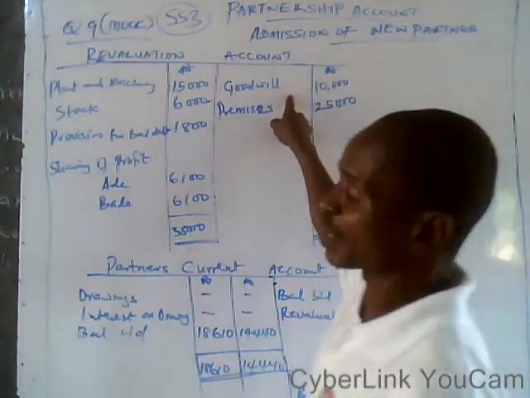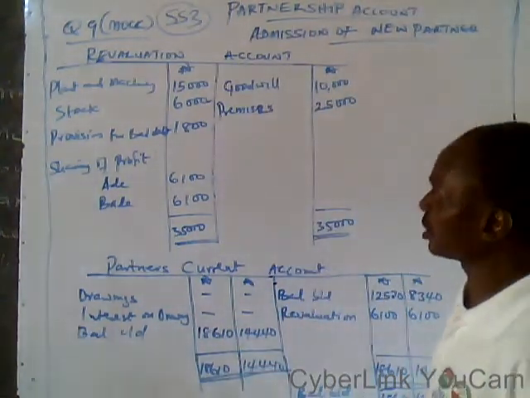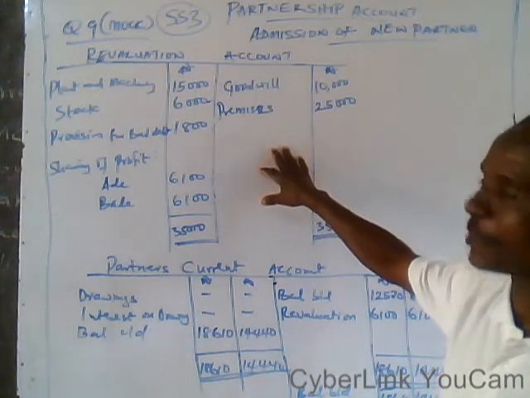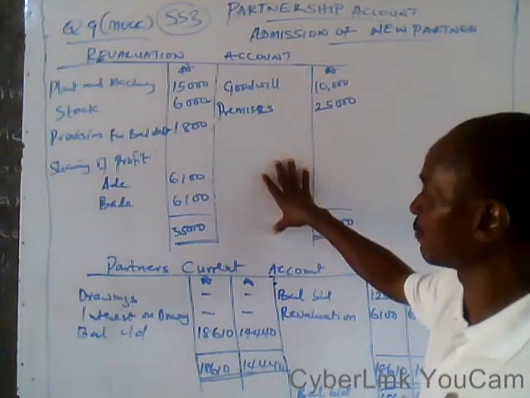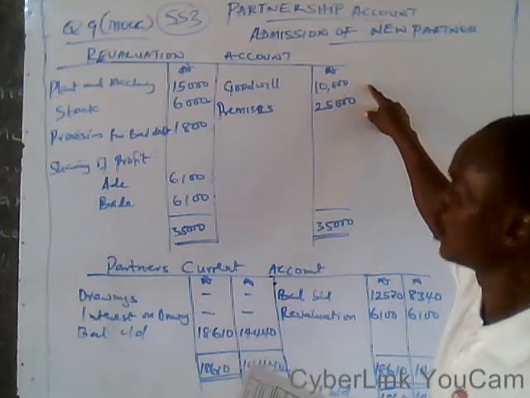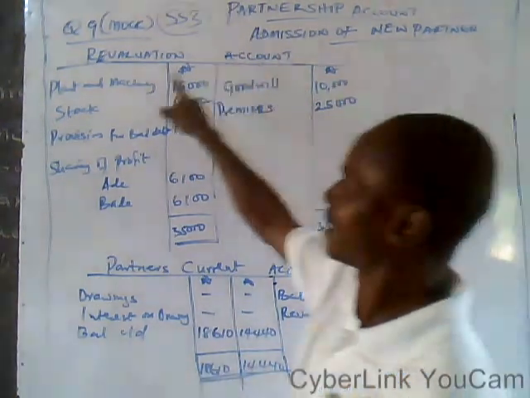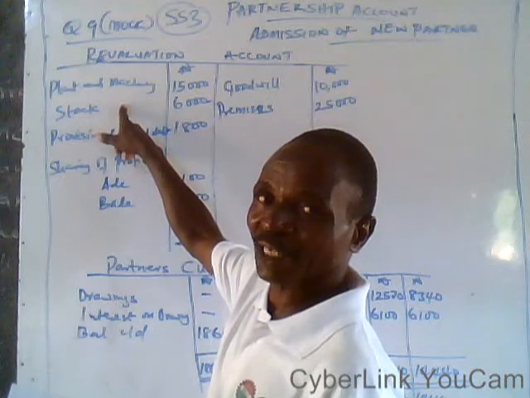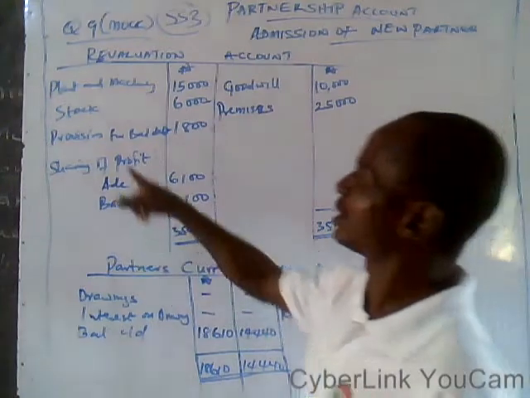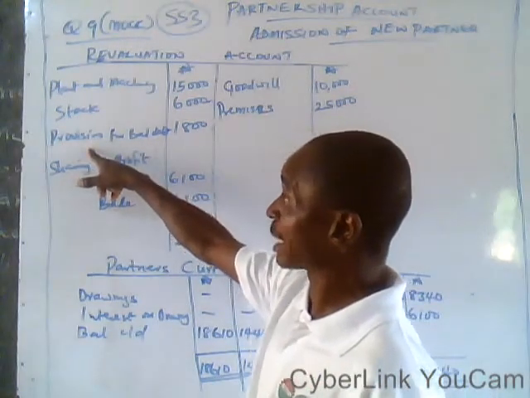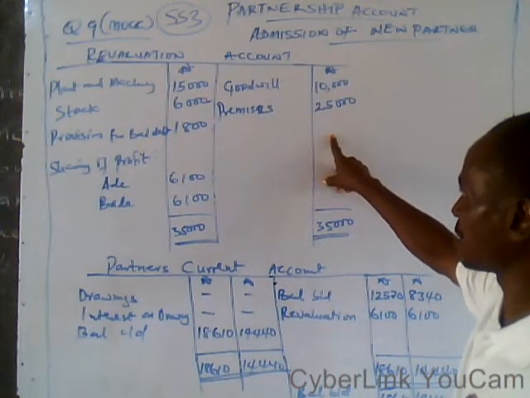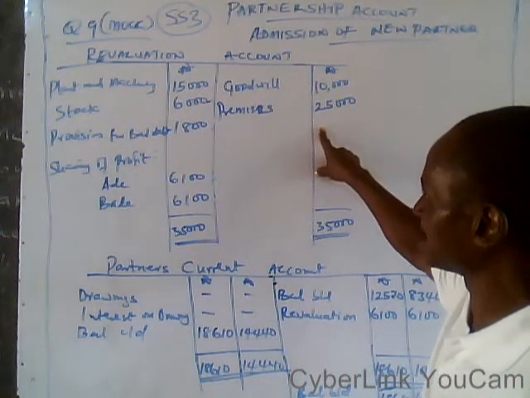Let's start from the revaluation account. The only thing you need to note is that each account has its own principle. The principle of the revaluation account is that all increases in value of assets must be on the credit side, and decreases in value of assets must be on the debit side of the revaluation account. Increase in value of liability must be on the debit side, while decrease in value of liability must be on the credit side.